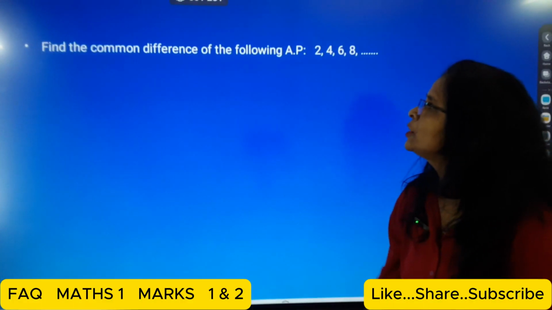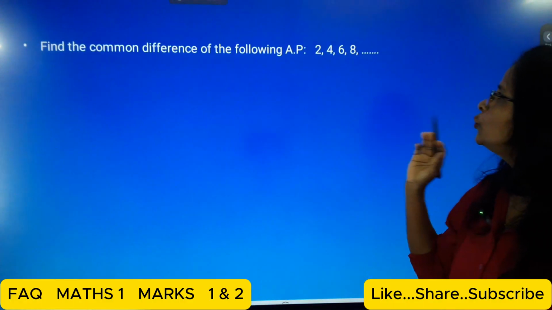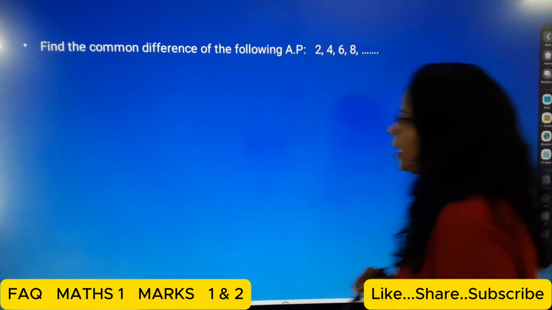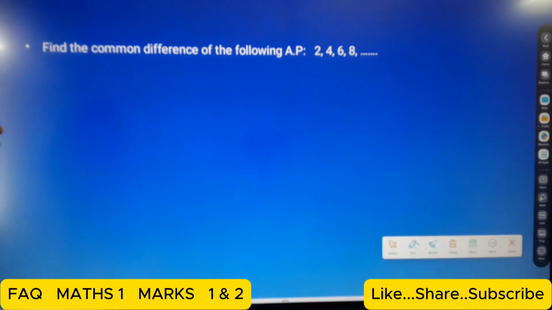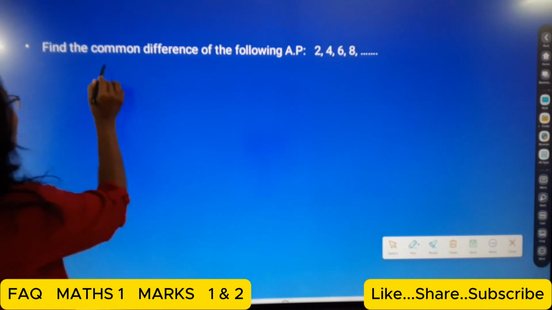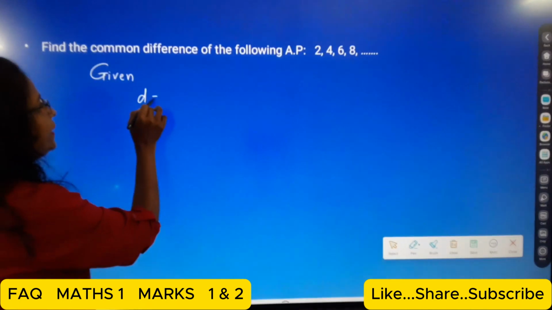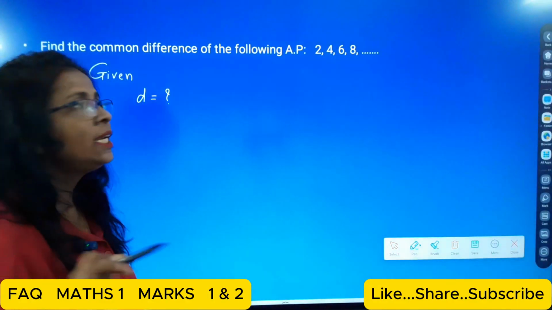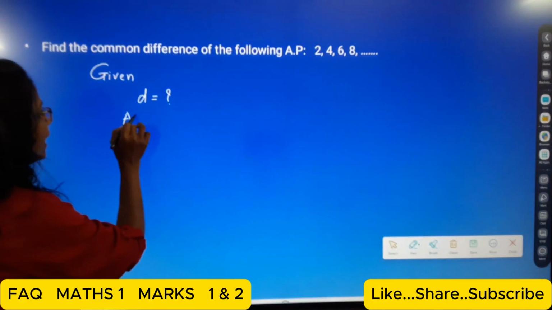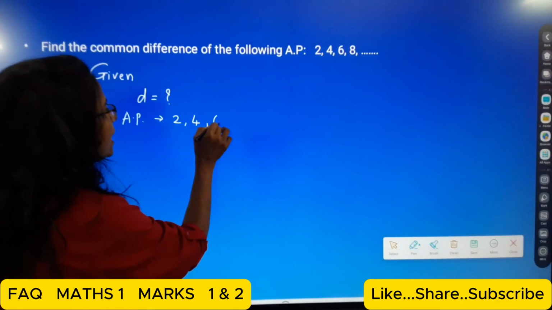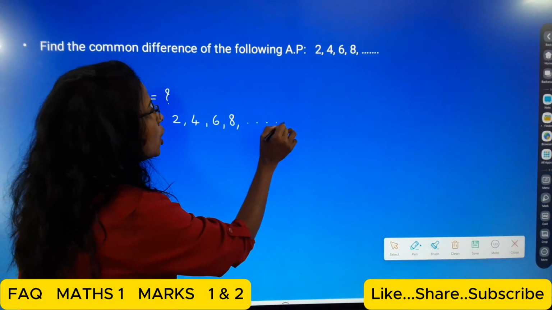Find the common difference of the following AP 2, 4, 6, 8. Okay, this is also asking the FAQ. This is FAQ, frequently asked questions. Now we are given that we have to calculate that common difference, that T. Okay, common difference T. And the AP is 2, 4, 6, 8, and so on.